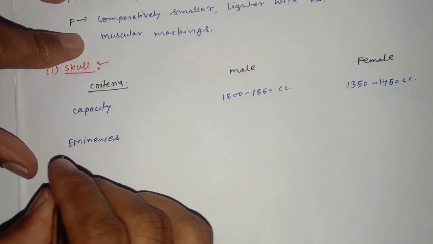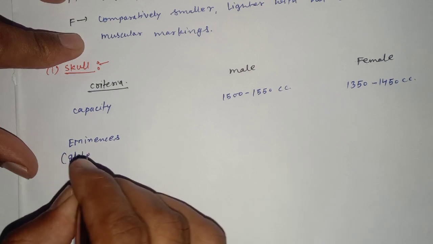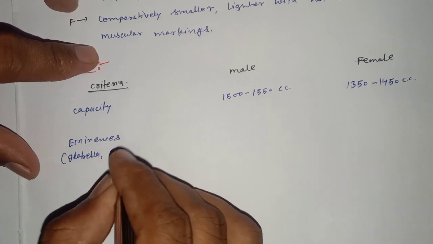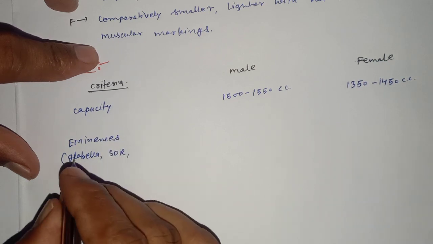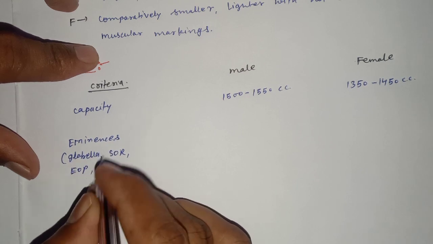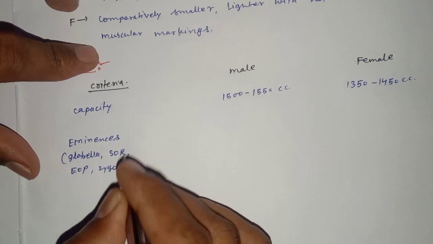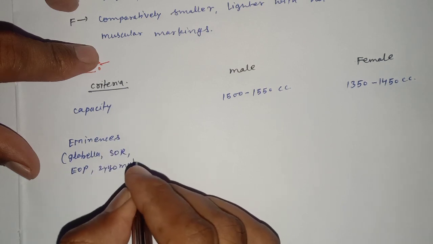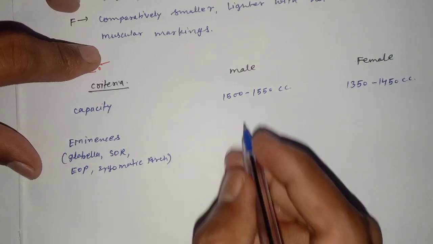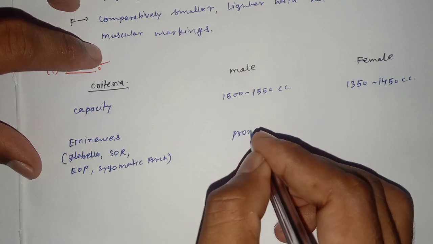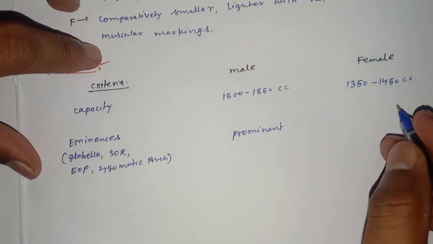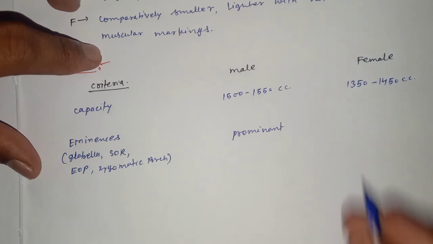The second criterion is the eminences, for example, glabella, supraorbital ridge, external occipital protuberance, and zygomatic arch. These are prominent in the males, and less prominent in the females.